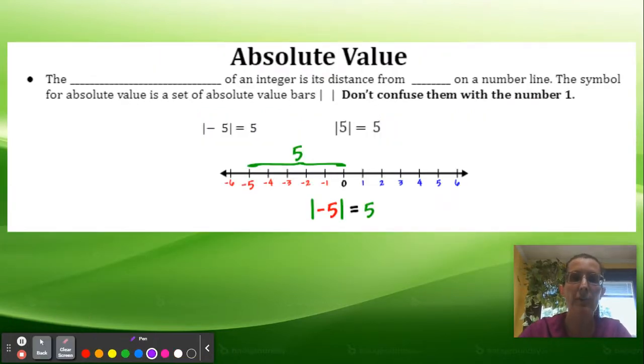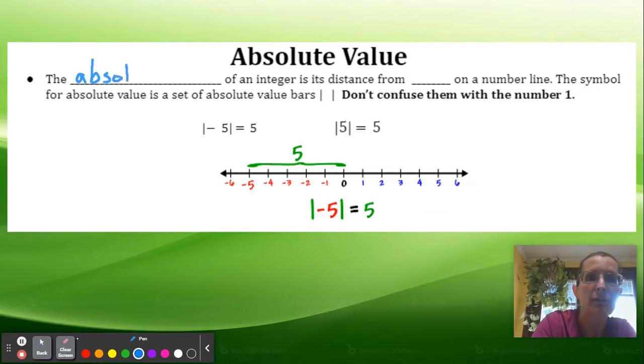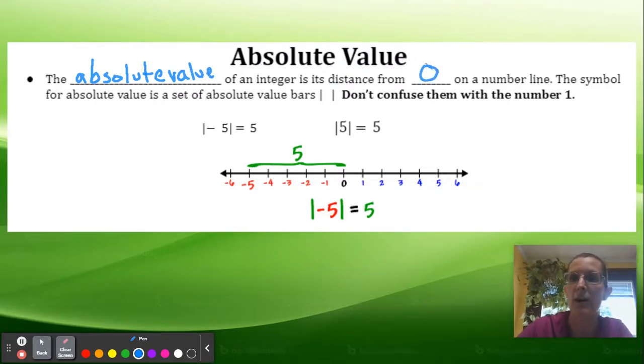Next, we're talking about absolute value. Make sure you fill this in on your notes. Absolute value of an integer is its distance from 0 on the number line. The symbol for absolute value is 2 bars. Don't get them confused with the number 1. I see a lot of people look at this and think, oh, that's 1 minus 51. Those bars mean the absolute value.